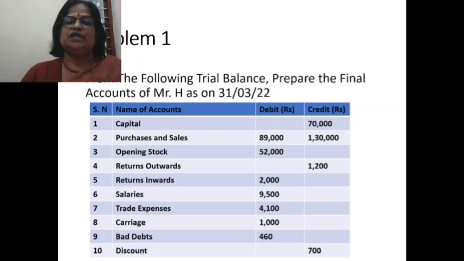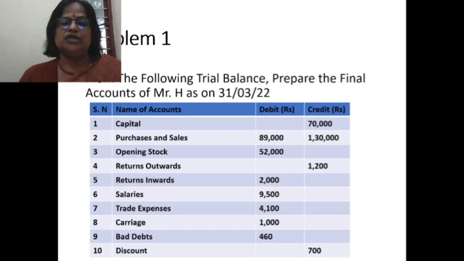So now let us illustrate with one problem. From the following trial balance, prepare the final accounts of Mr. H as on 31/3/22. Name of accounts: capital 70,000, purchases and sales. Debit balance is 89,000, that is purchases. Credit balance is 1,30,000, that is sales. Opening stock 52,000, returns inwards 2,000, returns outwards 1,200, salaries 9,500, trade expenses 4,100, carriage 1,000, bad debts 460, discount 700.